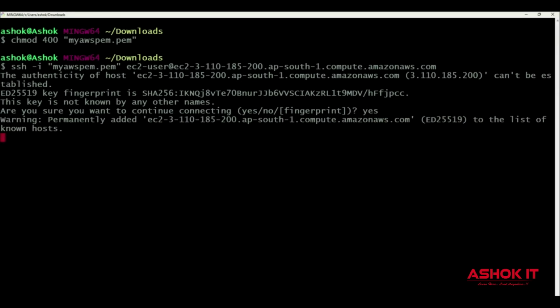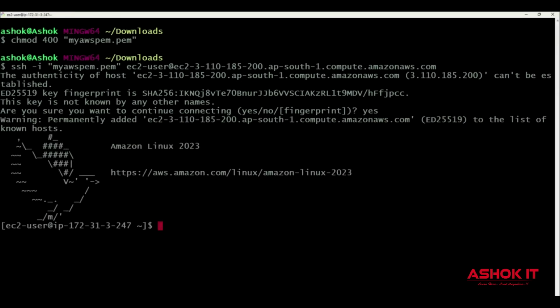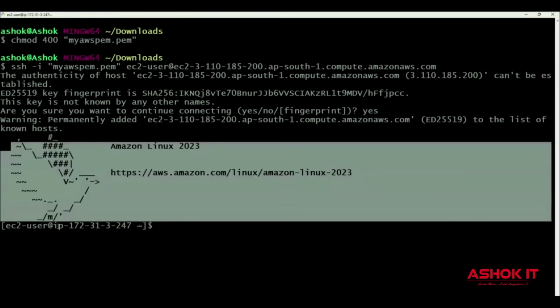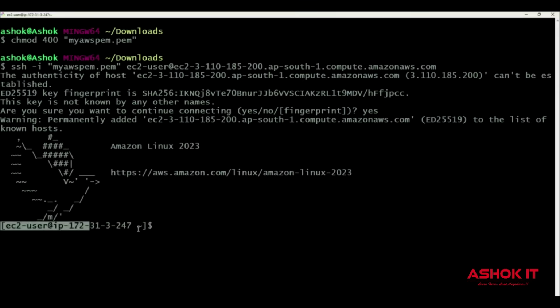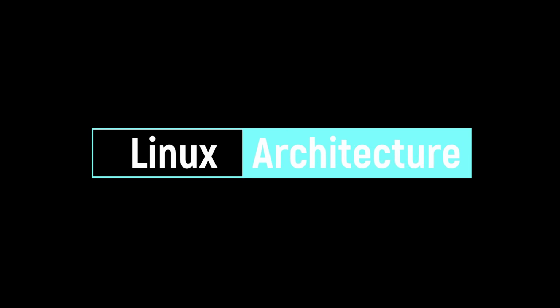With this, I'm trying to connect with the EC2 instance by using this SSH client. Yes, if you are able to see this option, that means I'm successfully connected with the EC2 instance by using git bash. So you can execute the commands here, Linux commands. Who am I? The whoami command will display with which username we connected to this machine. We connected to this machine by using ec2-user. And here you can practice the Linux commands.